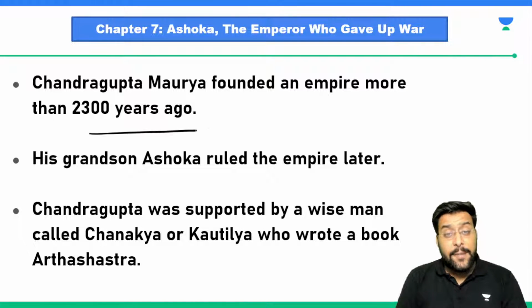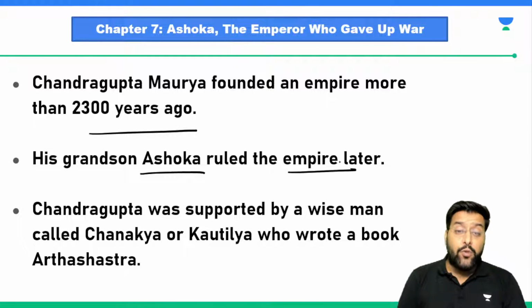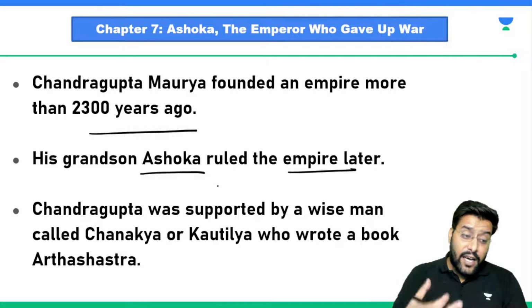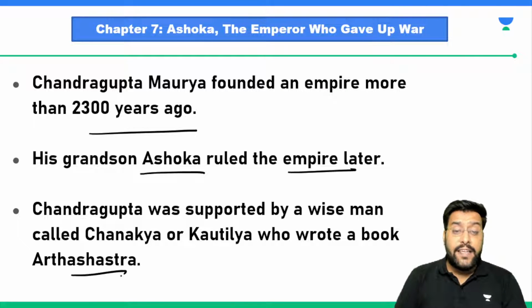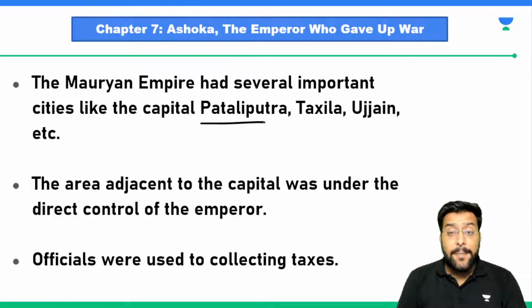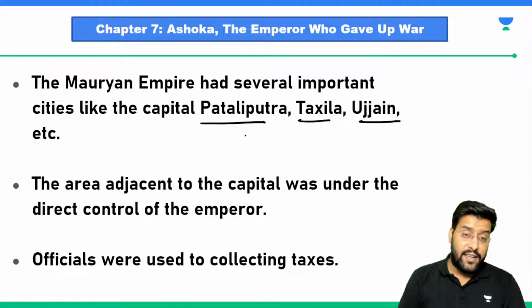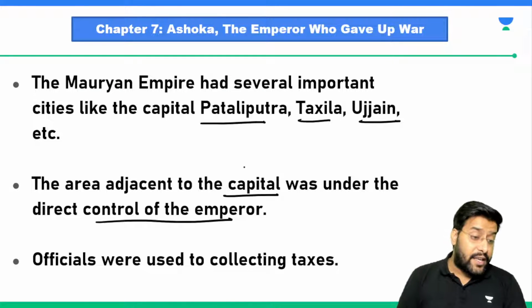Chandragupta Maurya founded this empire 2300 years ago. His grandson Ashoka ruled the empire later. Ashoka was supported by a wise man called Chanakya, who wrote the book by the name Arthashastra. The Mauryan Empire had several important cities like Patliputra, Takshila, Ujjain. The area adjacent to the capital was under the direct control of the emperor, and the emperor gave the authority to